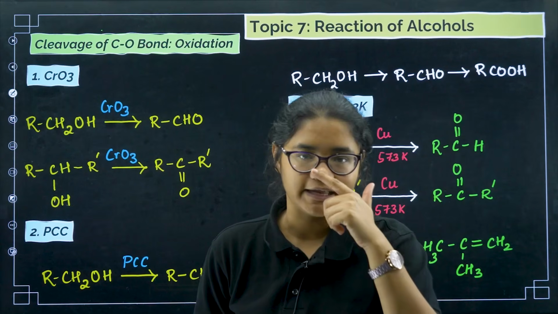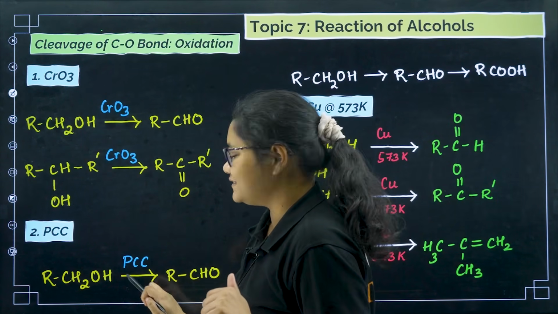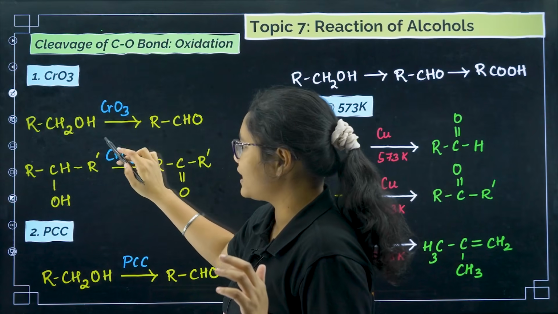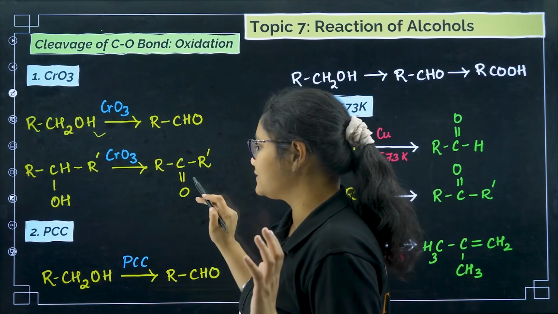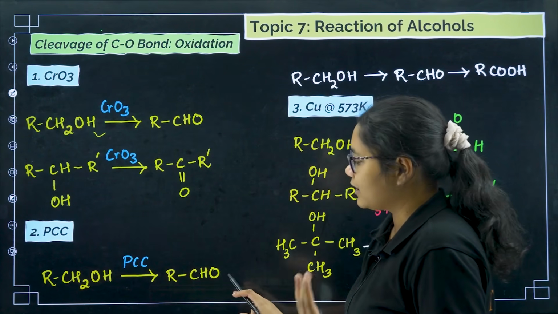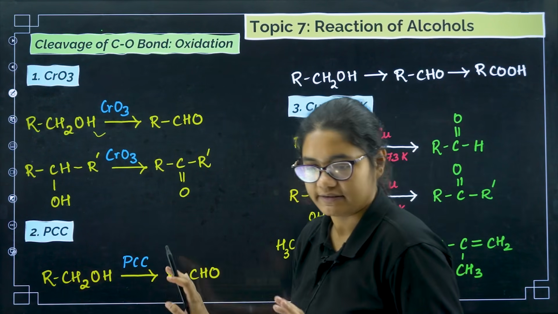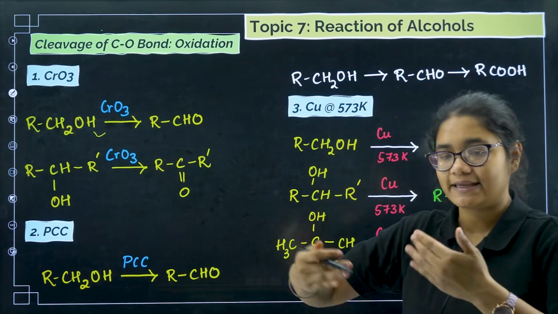What are the oxidizing agents here? You can use CrO3 or PCC. In CrO3, primary alcohols get converted to aldehyde, secondary get converted to ketone. Similarly, primary alcohol can get converted to CHO using PCC. Now what is the cycle of oxidation?